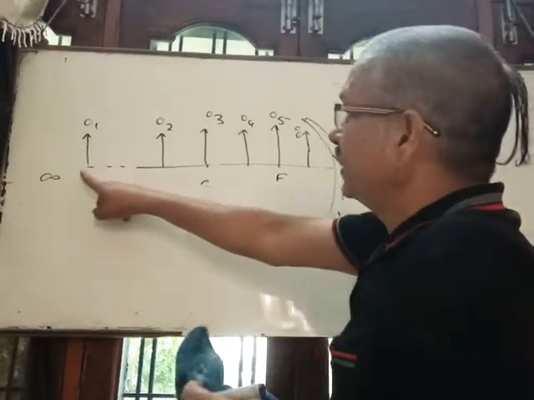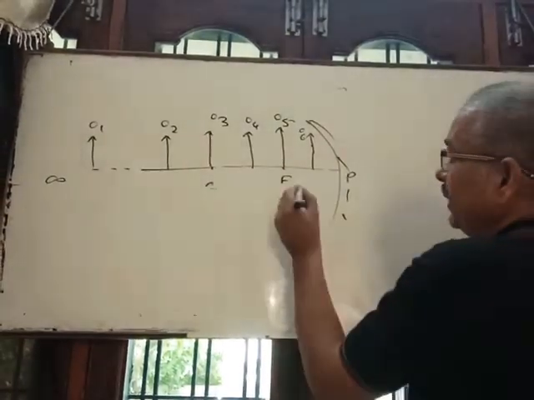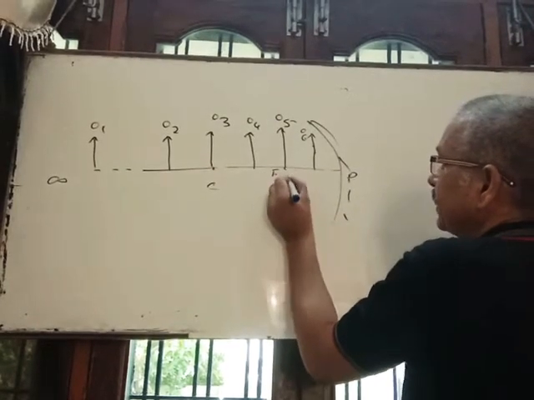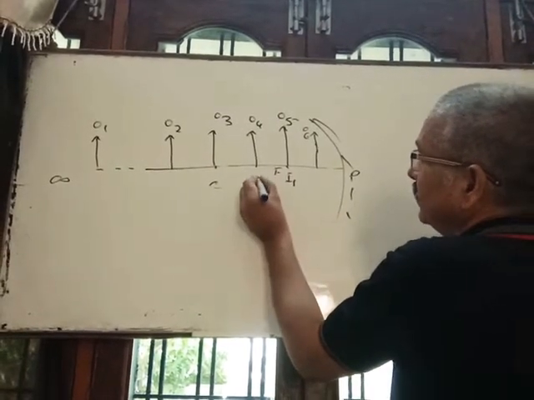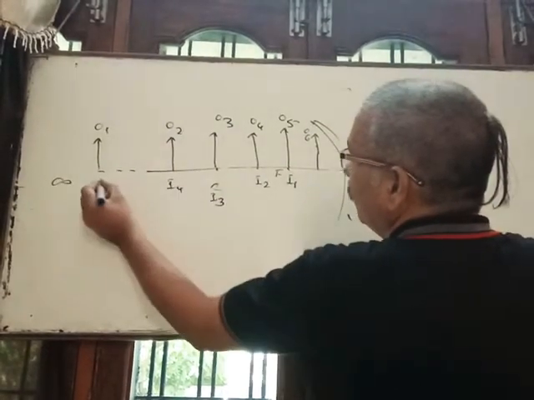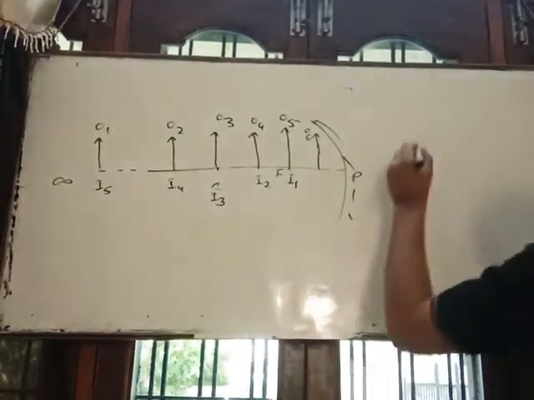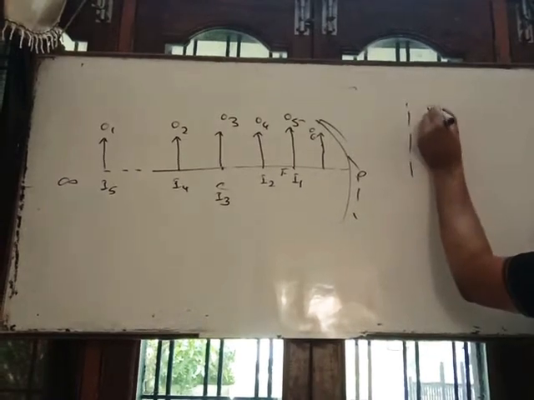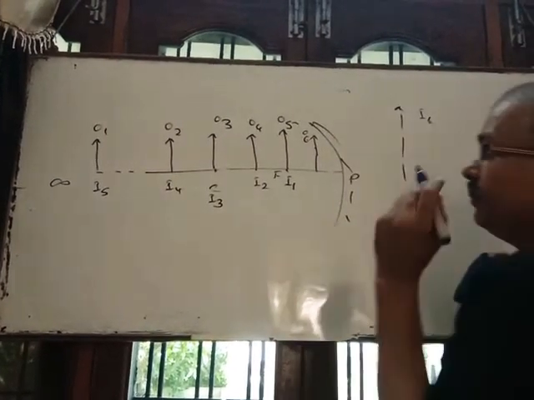So when object is at infinity, then image is formed here at focus. So it is I1, it is I2, it is I3, it is I4, it is I5, and one is here, it is I6. So these are the different positions of image.